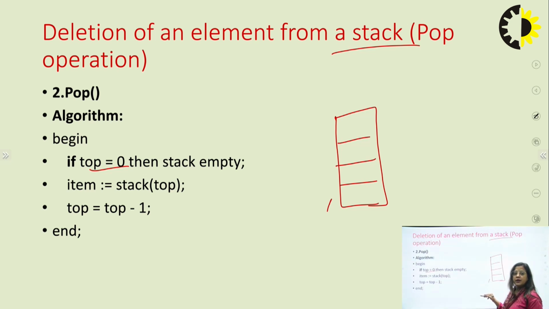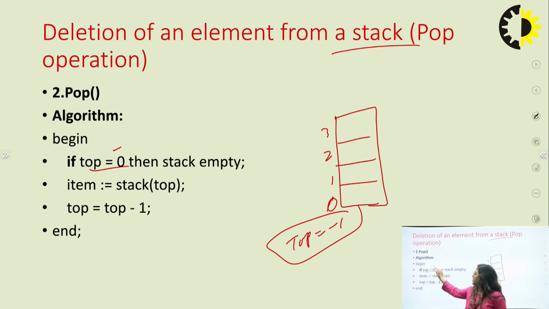If you take indexing from 1, top is 0. But if you want to take 0, 1, 2, 3 indexing, then you check whether top value is minus 1. So minus 1 and 0 are both right; it depends on the indexing you take. If you take 0, 1, 2, 3, then use minus 1.